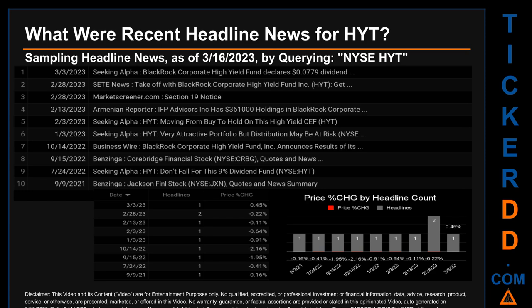Friday, October 14, 2022 was the day with the highest percentage change in price when we compare opening versus closing price for the ticker. The day saw a drop of -2.16% when HYT opened trading at $8.33 and closed at $8.15. There was one found headline when Business Wire published the headline that read, BlackRock Corporate High Yield Fund announces results of its.